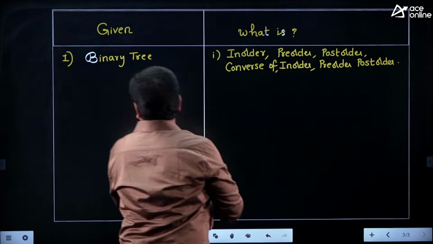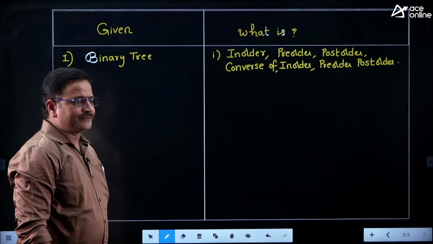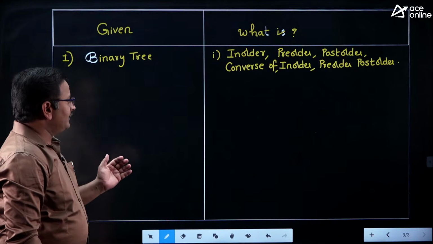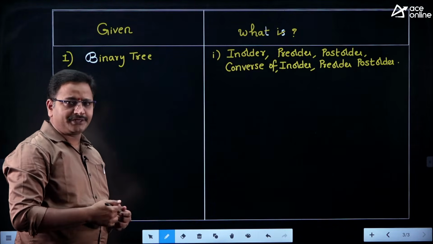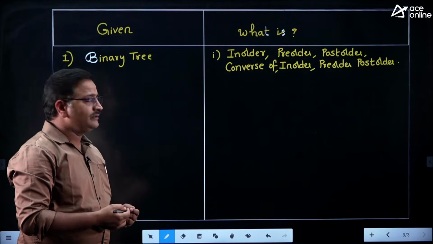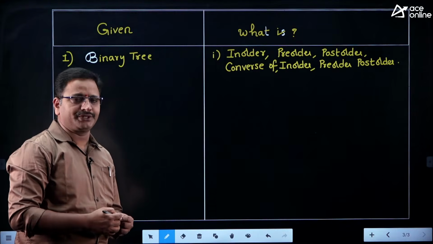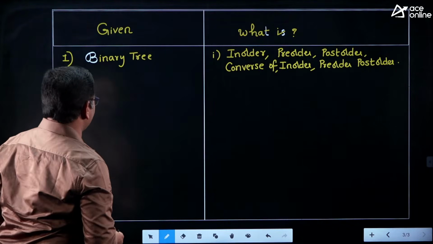So this is the one area where they are focusing. Clear, friends? Okay. For the given binary tree, how to find in-order, pre-order, post-order, then how to find converse of in-order, converse of pre-order, and converse of post-order. That is the first way of asking questions.